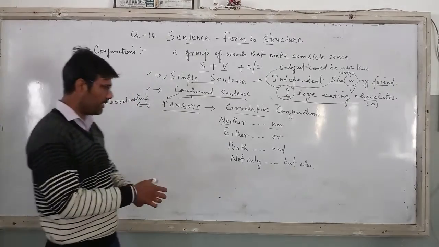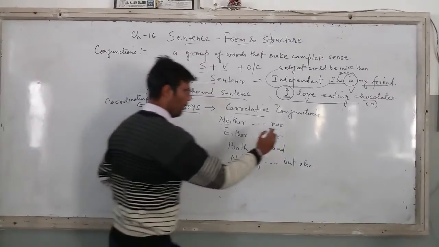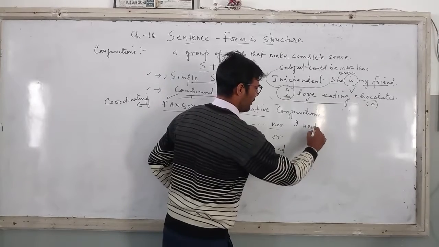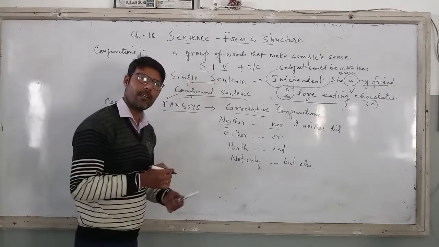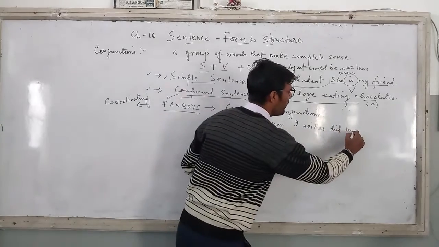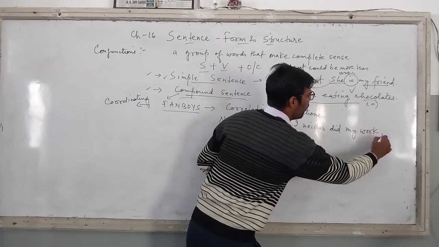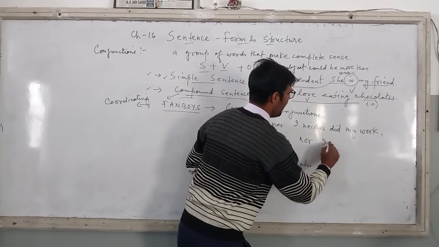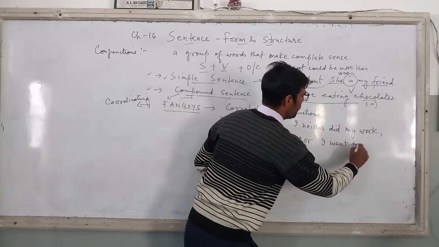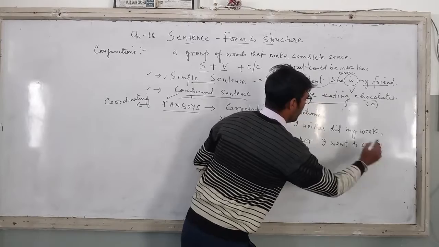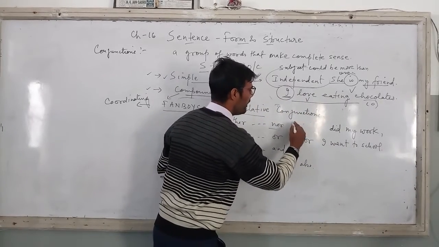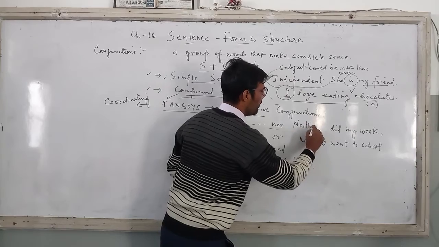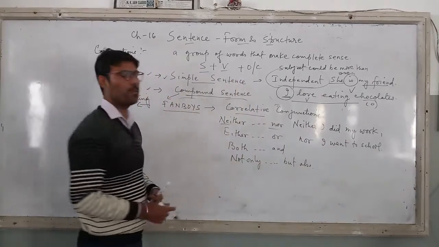I will write the sentence so that you understand. Well, I neither did my work, or neither did I do my work, whatever. I neither did my work nor I went to school. I can place this neither first also. Let me just do it for you. Neither I did my work nor I went to school.